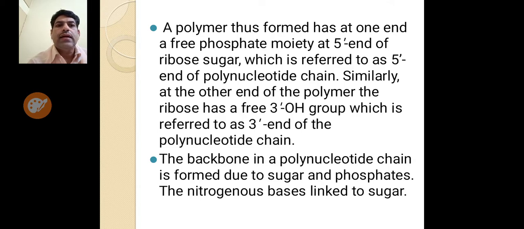Similarly, at the other end, the polymer has a free 3' OH group, which is referred to as the 3' end of the polynucleotide chain. Now, the backbone of a polynucleotide chain is formed due to sugar and phosphate, with the nitrogenous base linked to the sugar.